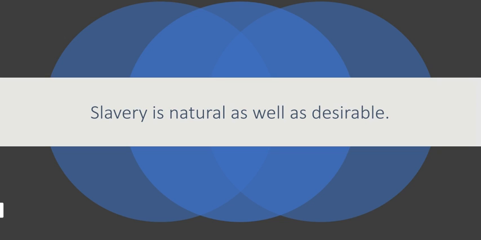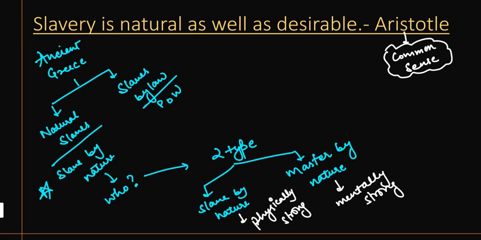This is one of the most important statements given by Aristotle, that slavery is natural as well as desirable. So we will understand in this video how slavery is natural and how slavery is desirable in the thoughts of Plato. Sorry, in the thoughts of Aristotle. That is, why Aristotle thinks that slavery is natural and why it is desirable. Okay, so before that, let me take you through ancient Greece.